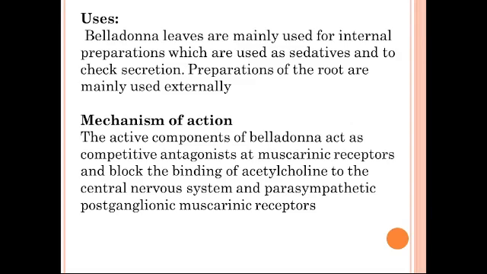By blocking the binding of acetylcholine to central nervous system and parasympathetic postganglionic muscarinic receptors, they prevent the actions produced by binding of acetylcholine to the muscarinic receptor. That is the main and important mechanism of action of belladonna.